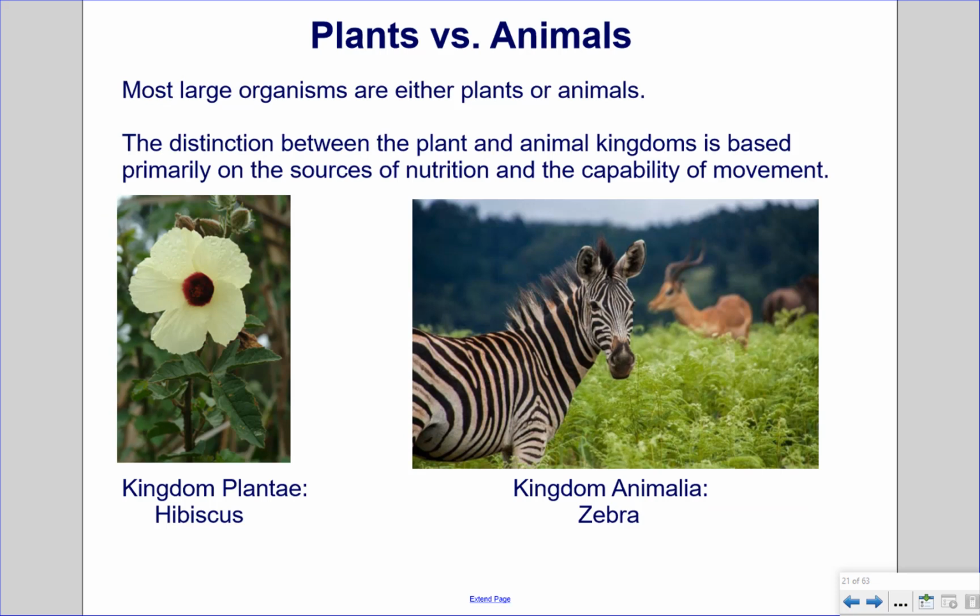Plants versus animals. Most large organisms are either plants or animals. The distinction between the plant and animal kingdoms is based primarily on the sources of nutrition and the capability of movement. Pictured on the left is an example of Kingdom Plantae, hibiscus, and on the right we have an example from Kingdom Animalia, the zebra.